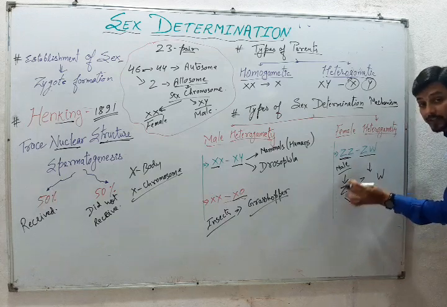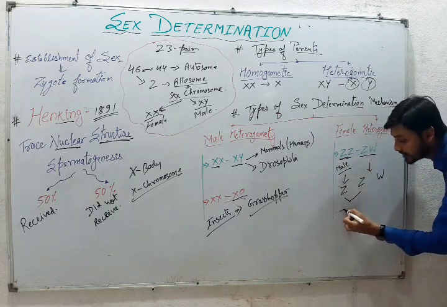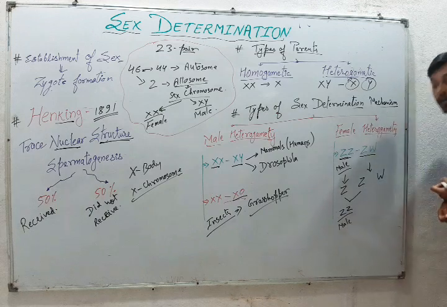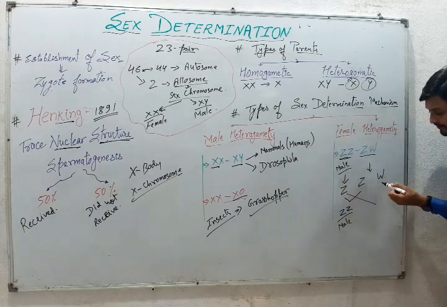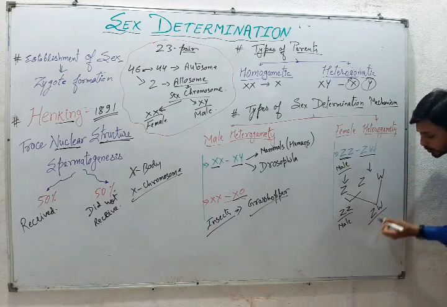If the Z sperm fuses with the Z ovum, then the resultant will be ZZ and the organism will be male. Whereas if the Z sperm fuses with the W ovum, then the resultant will be ZW and the organism will be female.